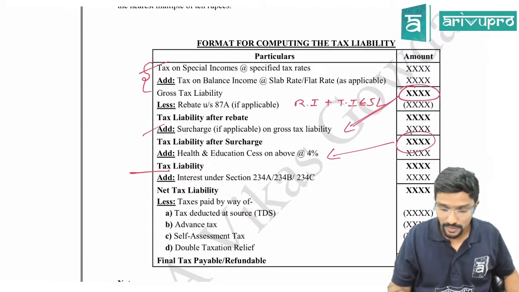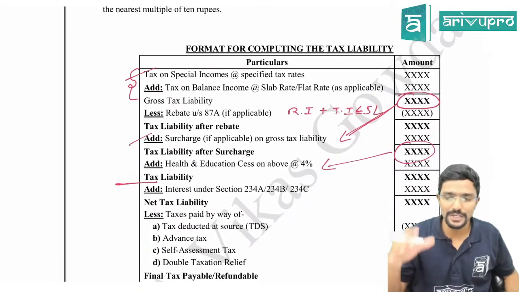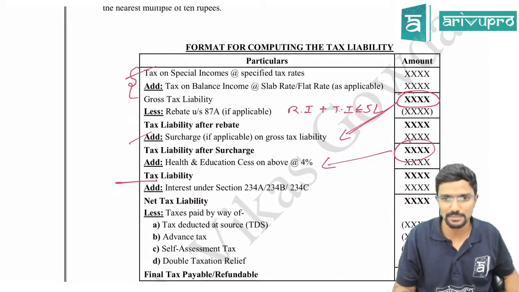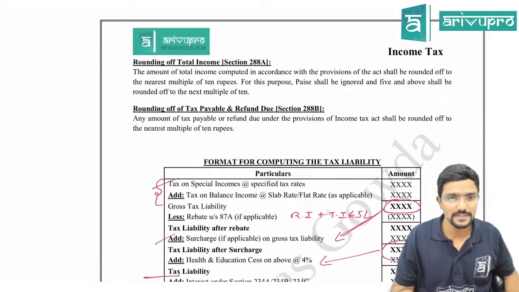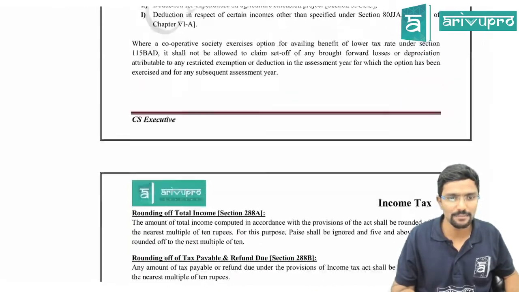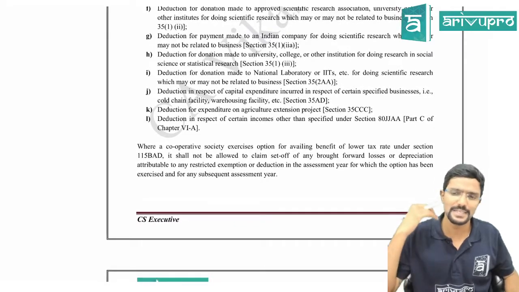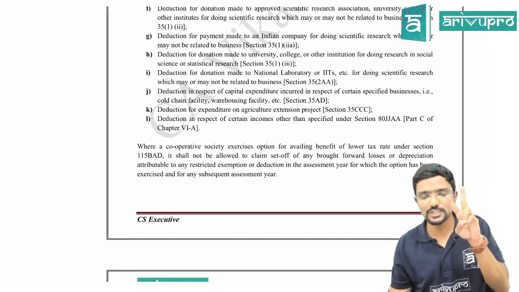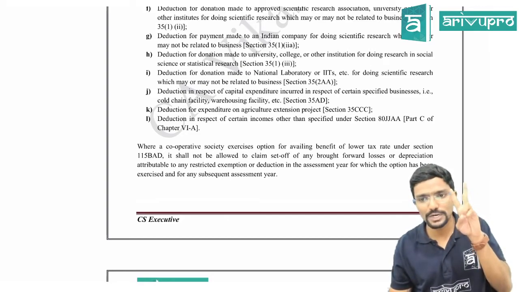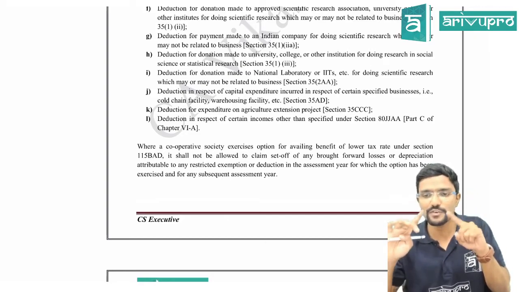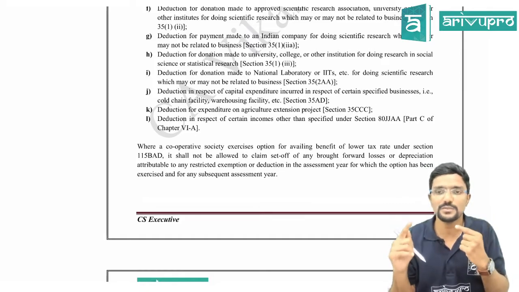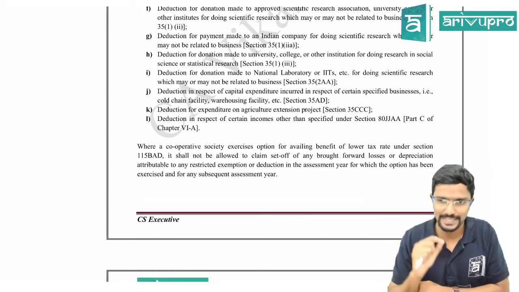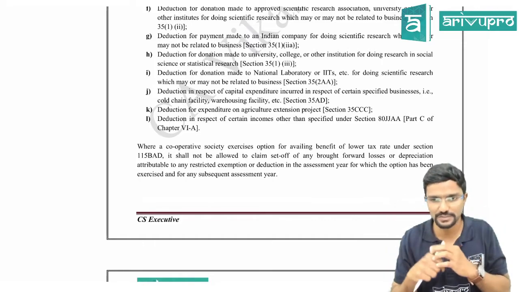Before understanding surcharge, I wanted you to understand the format. That is why I explained it. Okay? Bala Sridhar, is minimum alternate tax an example of surcharge? Minimum alternate tax is a completely different concept, madam. There are two concepts, minimum alternate tax and alternate minimum tax, which are applicable for different types of assessee, which we will see in chapters 13 and 14, guys, which are completely different provisions.